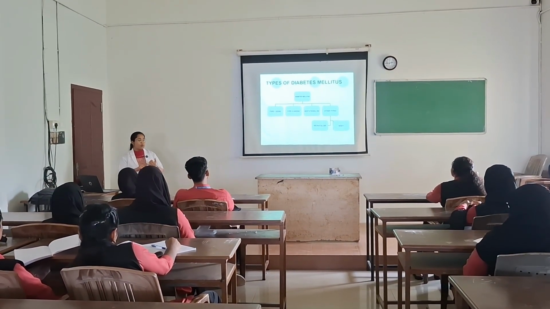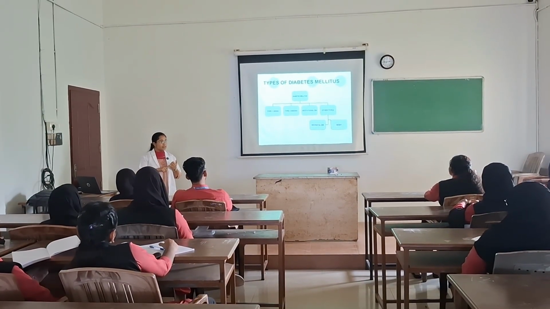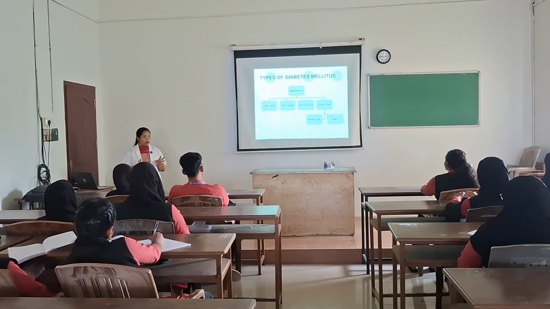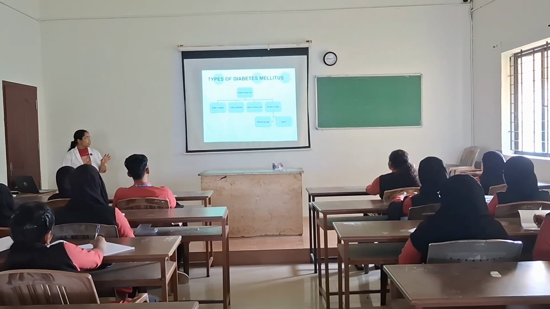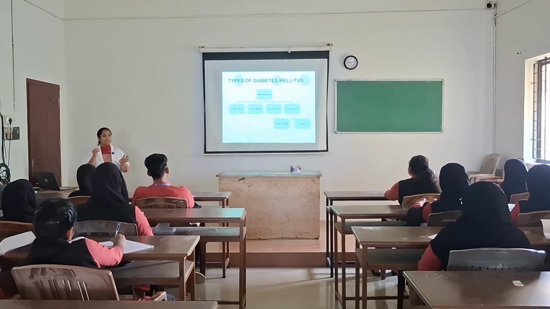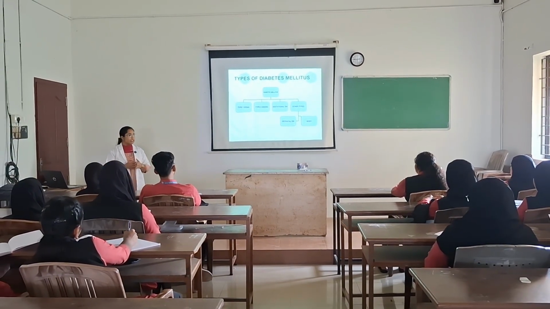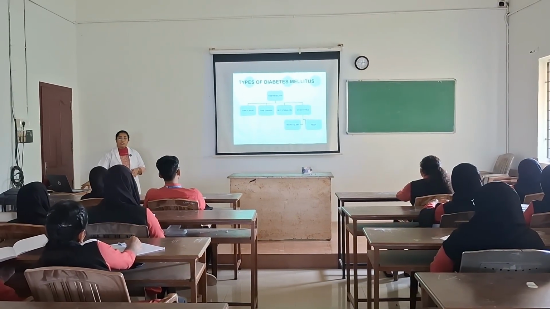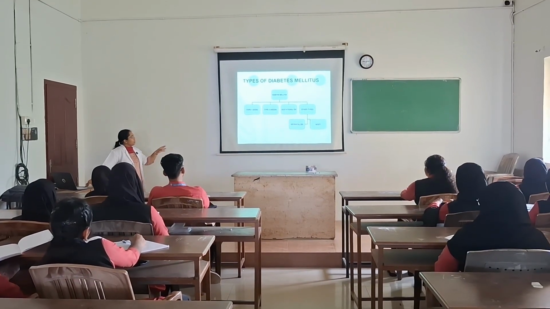So what happens when beta cells are destroyed? Insulin production will be completely off, right? So no more insulin will be produced in the body. So the patient will be suffering from insulin deficiency. No more beta cells, so no more insulin production. So that is why we say it is insulin dependent diabetes, okay, deficiency.